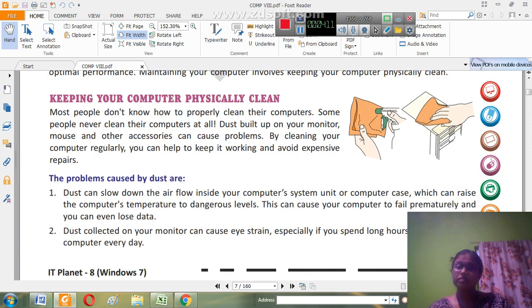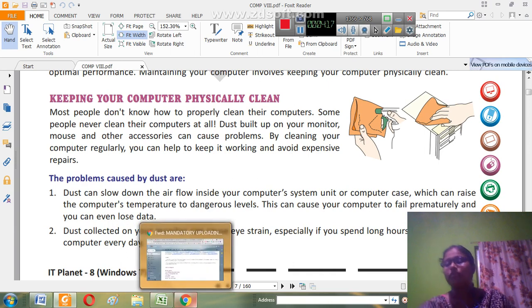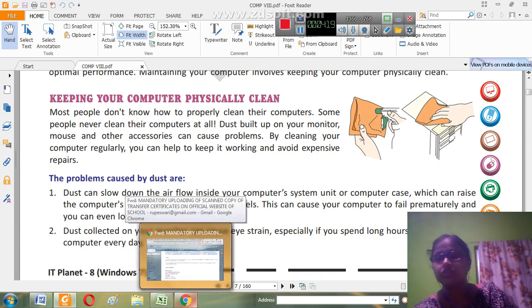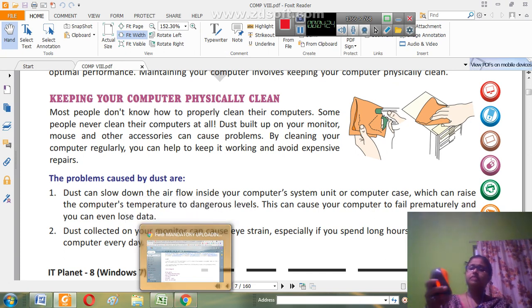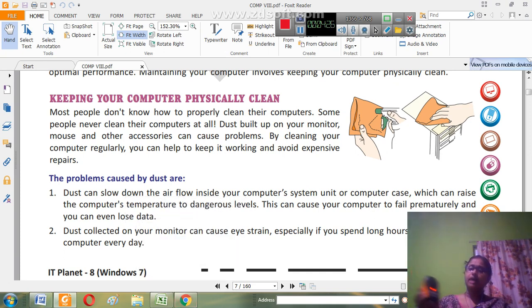What problems can we have if we don't clean? Suppose there is dust on the mouse and you are not cleaning it regularly. Suppose this is my mouse and I'm not cleaning it. How do I clean it? I take an earbud so that if any dust particle is over here, I can just clean it.